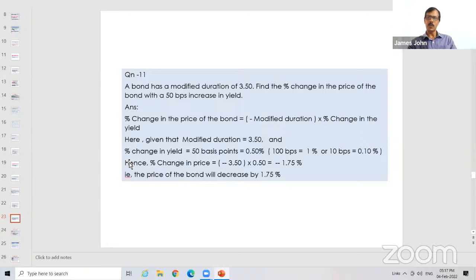And the percentage change is 50 basis points. 50 basis points converted to percentage is 0.5. So minus 3.5 into 0.5. It is an increase, so plus 0.5. And plus into minus is minus 1.75. The price of the bond will decrease by 1.75%.